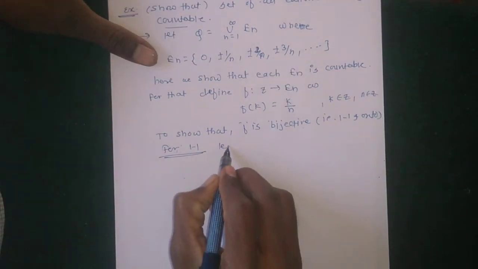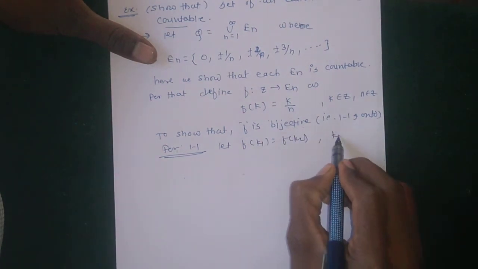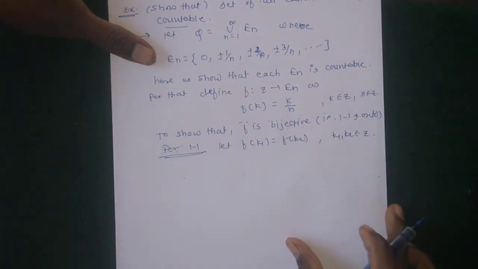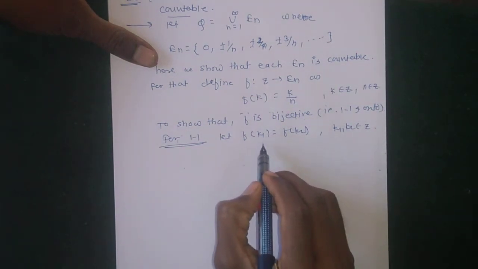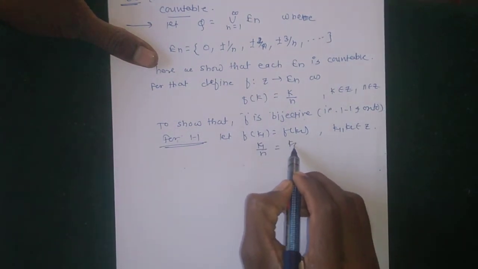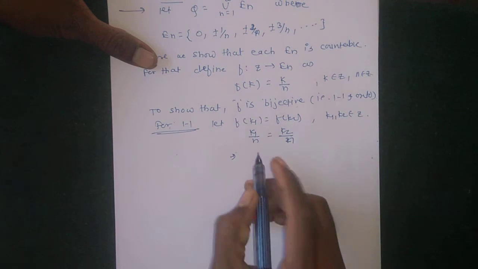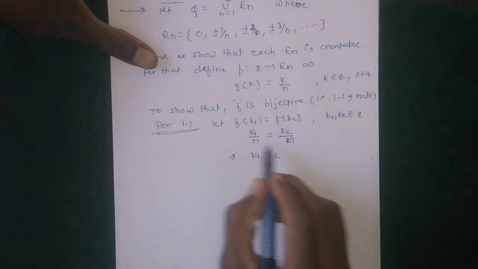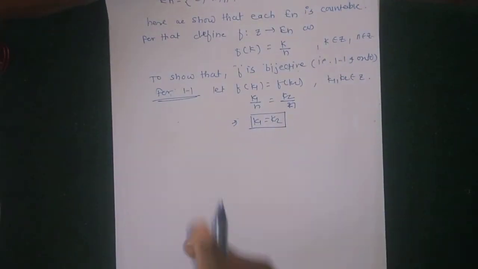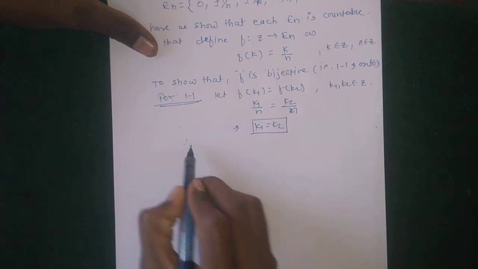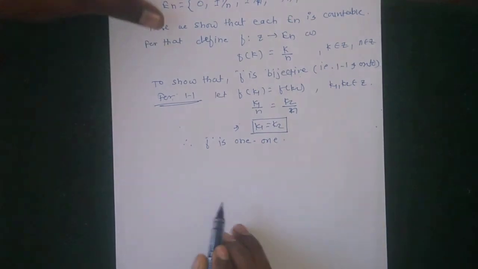So let F of k1 equal F of k2, where k1, k2 belong to Z. Then k1 by n is equal to k2 by n, which implies that k1 is equal to k2, as n cancels. Therefore, by the definition of one-one, F is one-one.